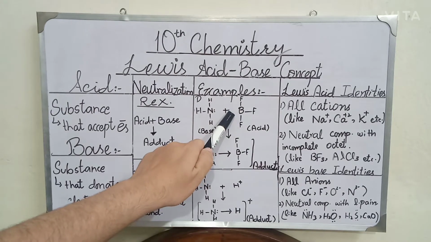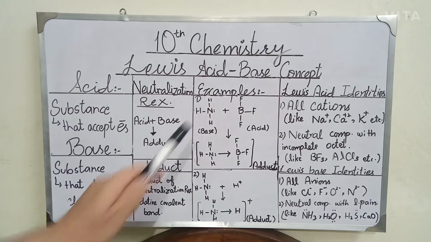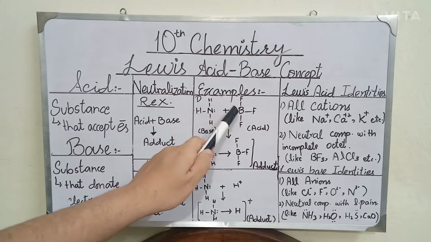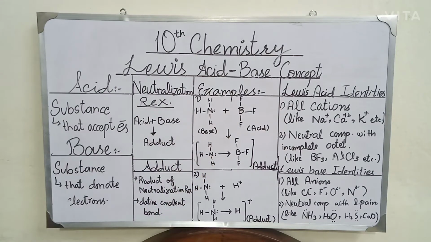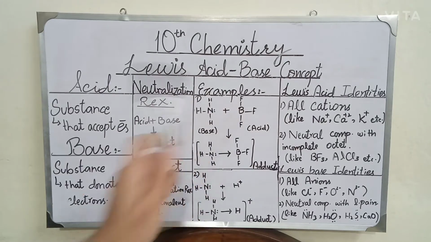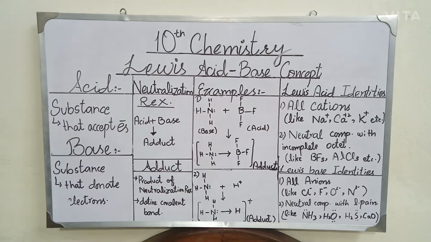It has a deficiency of electrons, so it can accommodate 2 electrons of the nitrogen of ammonia. So because in this reaction ammonia can donate the electrons to BF3, ammonia acts as a base according to the Lewis concept. Similarly, BF3 can easily accept the electrons of the ammonia, therefore BF3 acts as a Lewis acid, because the electron acceptor is the Lewis acid according to this concept.